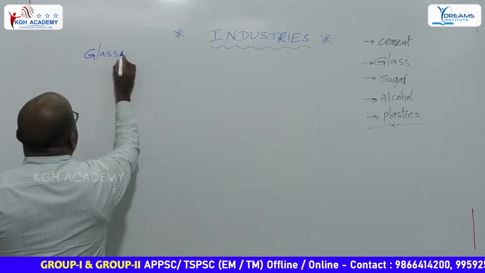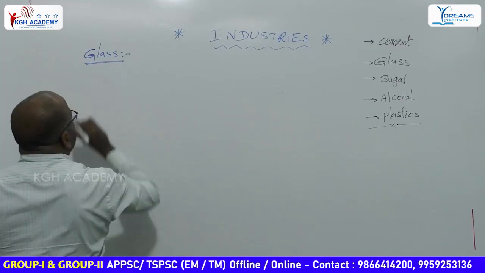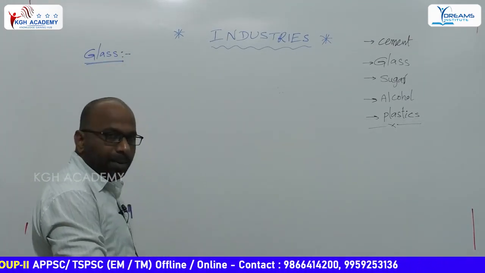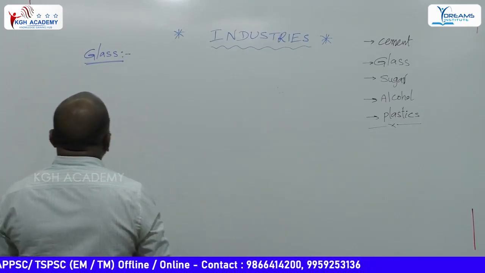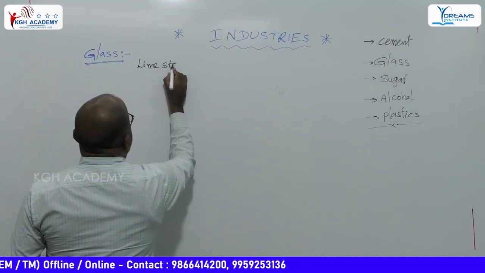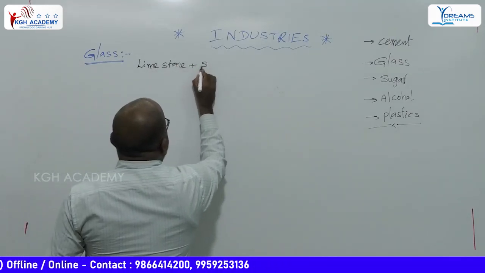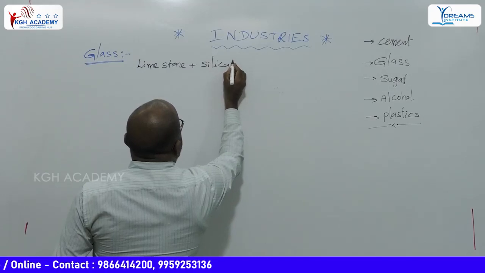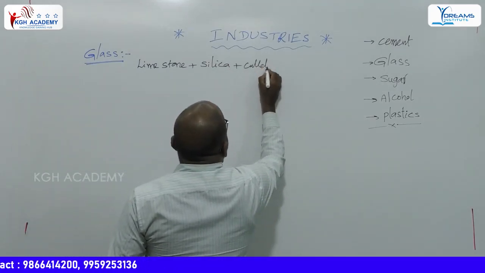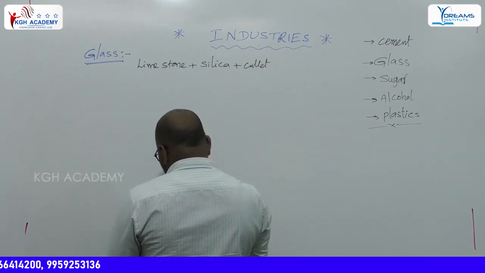Glass. What is glass? Glass contains a mixture of limestone, silica and cullet.